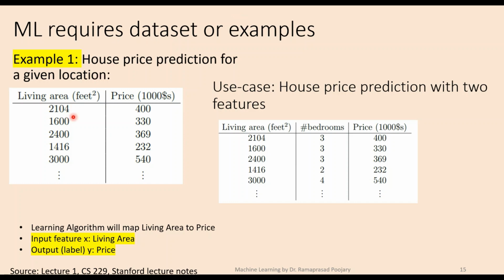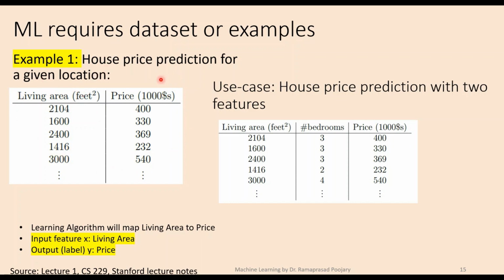In this slide, I'm showing one type of example that is provided to a machine for learning. This data set is provided for house price prediction at a given location, and this is a very simple data set.